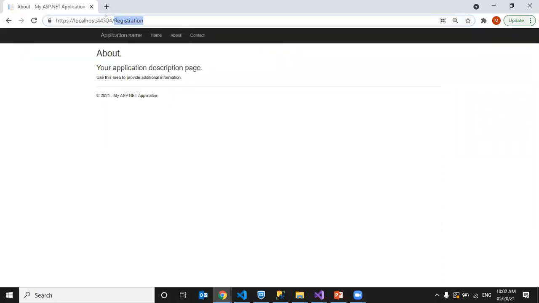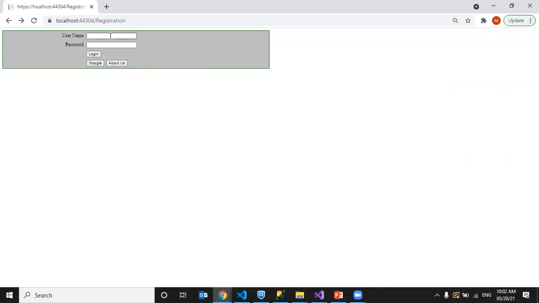But when we click on About Us, we can see only the old page, old address, but it is showing the About Us page. So this is the difference between response.redirect and server.transfer. This is an important interview question. Okay, you should know the differences. Any doubts till now? Today we talked about hyperlink, link button, image button, and normal button, then server.transfer and response.redirect.